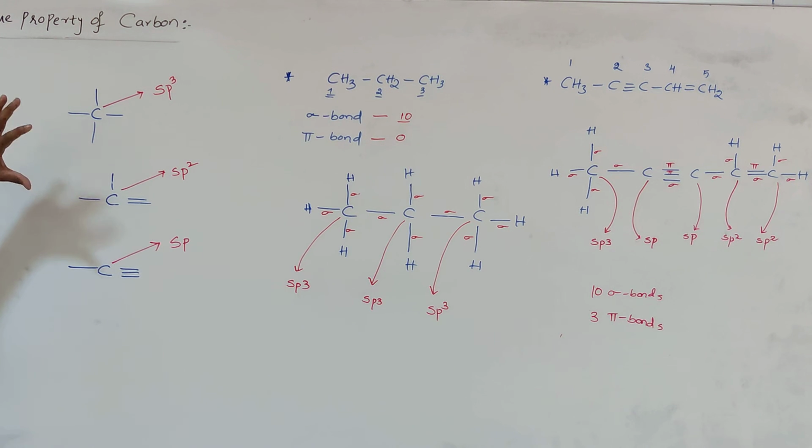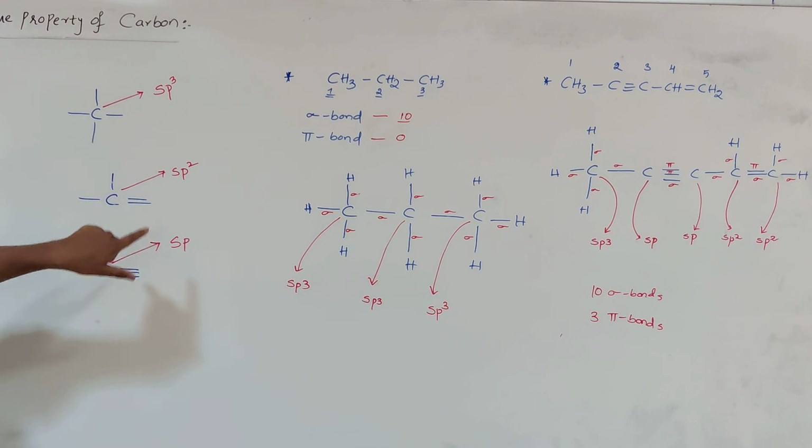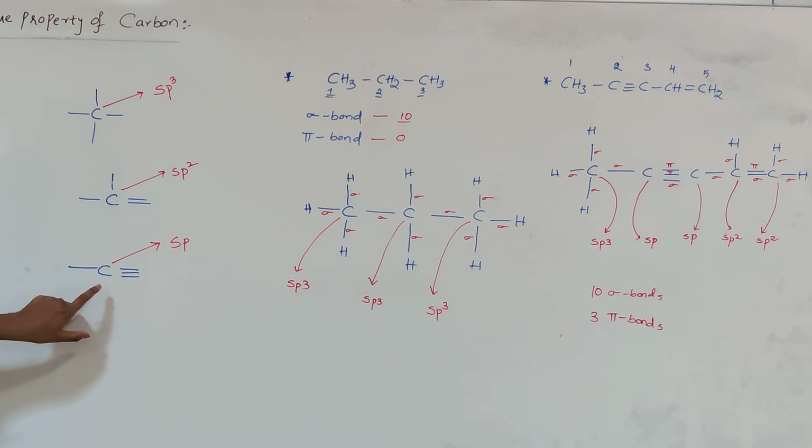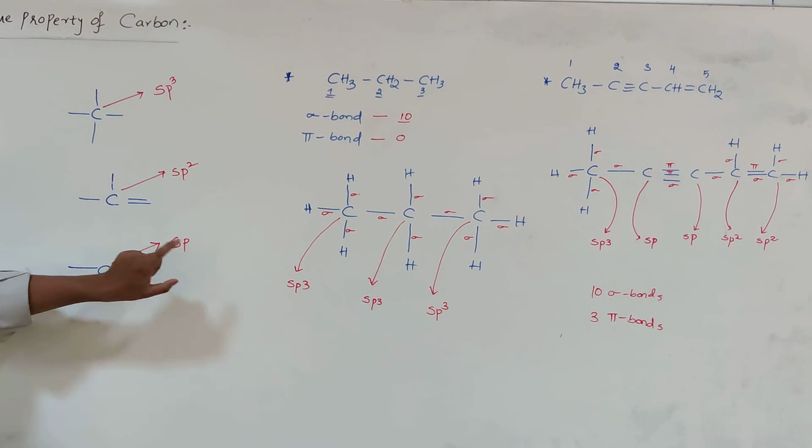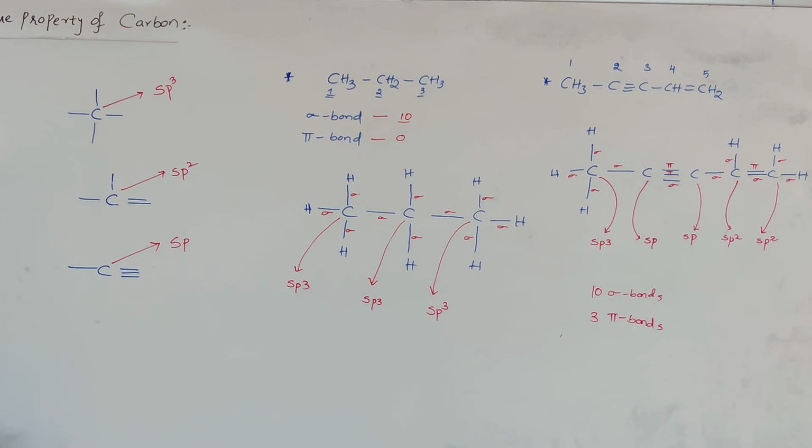Around the carbon atom, 2 single bonds and 1 double bond, sp2. Around the carbon atom, a single bond and a triple bond, sp hybridization. So this is another important example to find the number of sigma bonds, pi bonds, and how we can predict sp3, sp2 and sp hybridization in organic molecules.